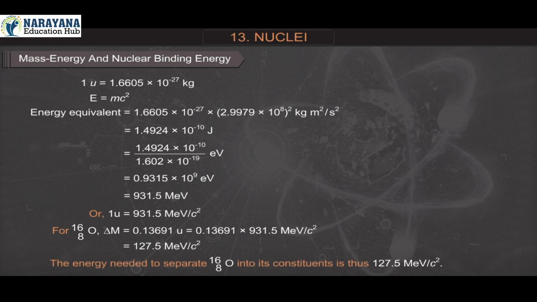The energy needed to separate oxygen-16 into its constituents is thus 127.5 mega electron volt.